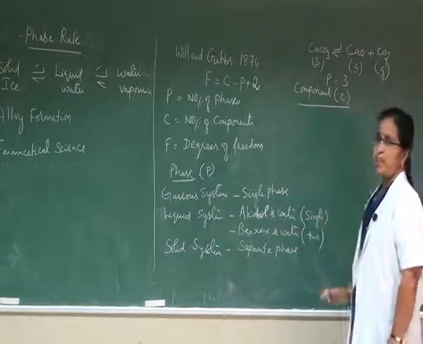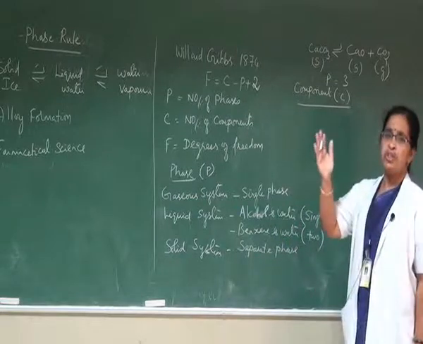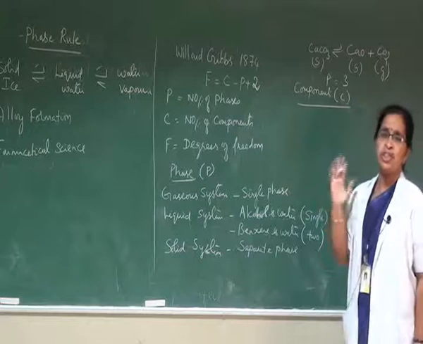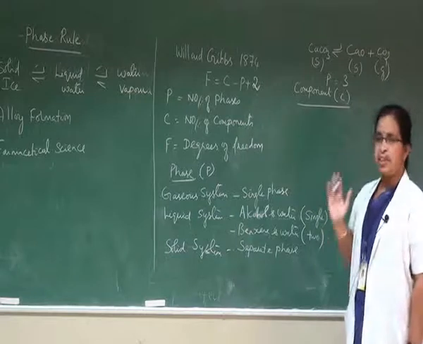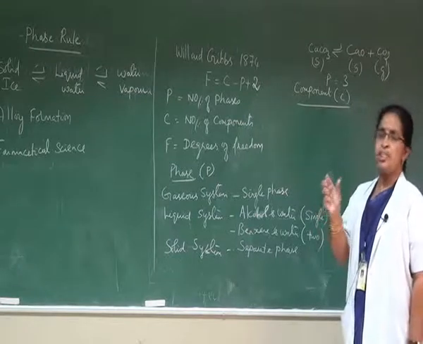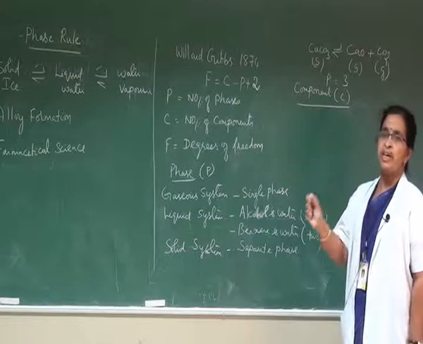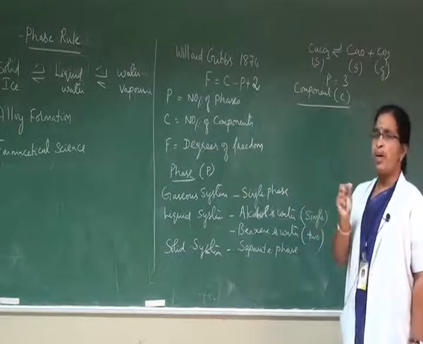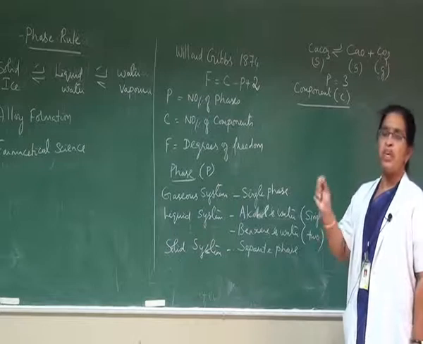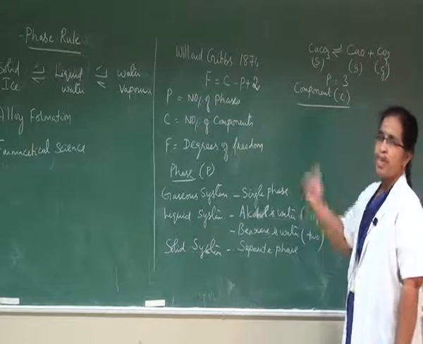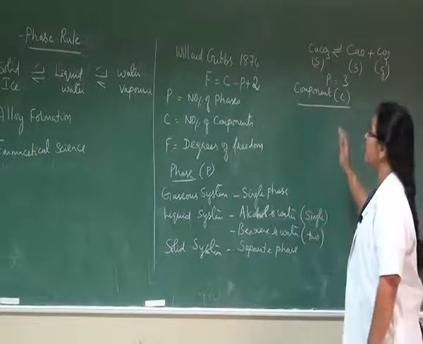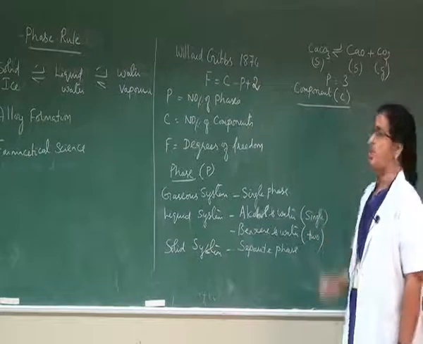Component is nothing but the chemical composition of each phase present in the heterogeneous system. It is defined as the smallest number of independent variable constituents by means of which the chemical composition of each phase can be expressed in terms of chemical equation.